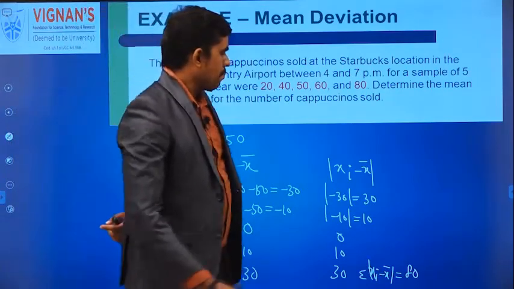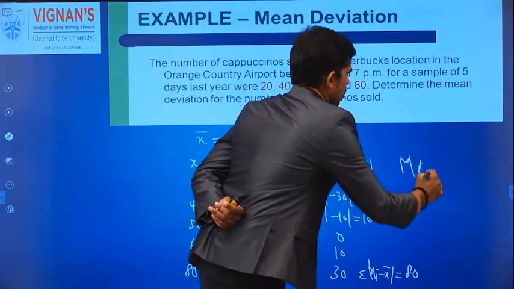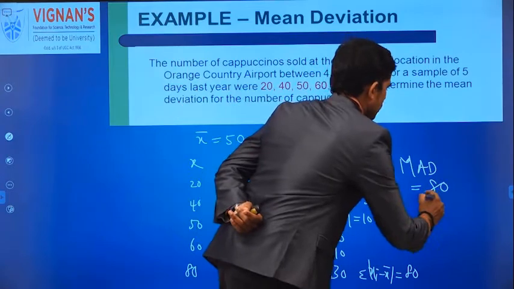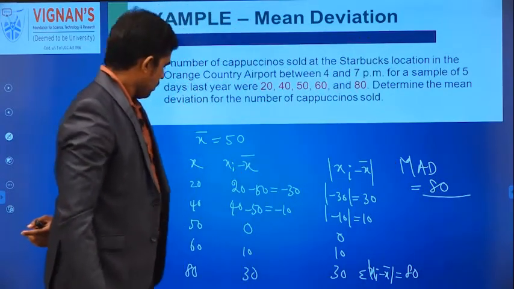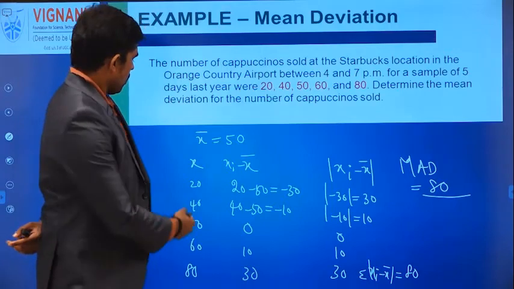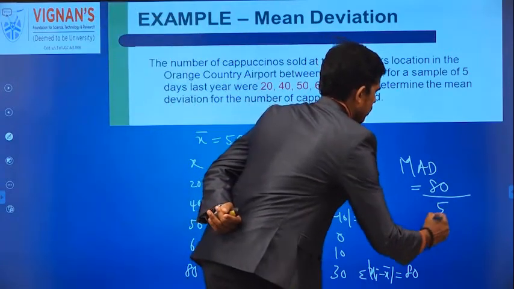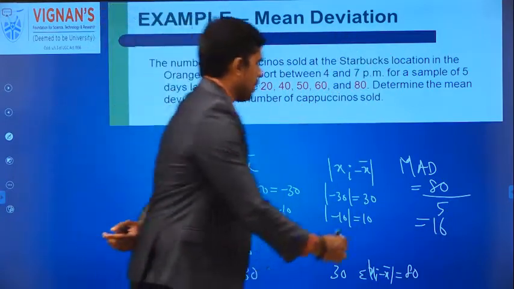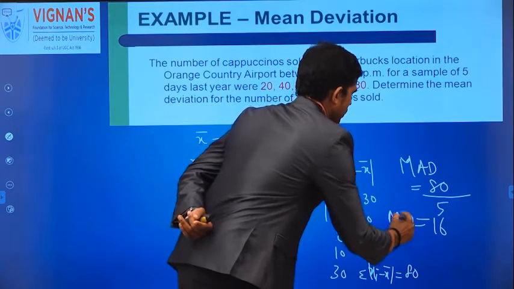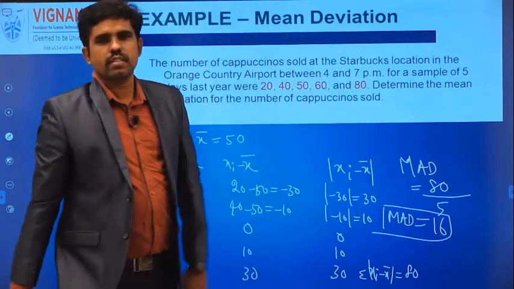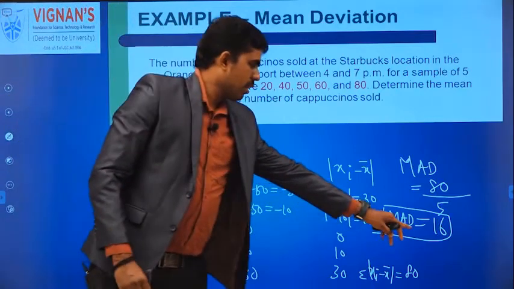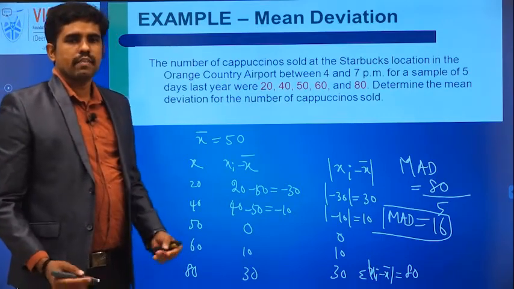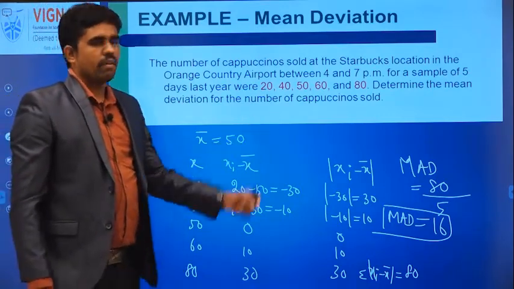So now use the formula. What is the formula? Mean absolute deviation is equal to summation of modulus xi minus x bar, that is 80, divided by n, the number of values, there are 5. So 16. So what I am getting is a mean absolute deviation of 16. It is deviated somewhat more, since we are getting a somewhat greater value. So in this way you can find the mean absolute deviation for the given data, in particular for raw data.